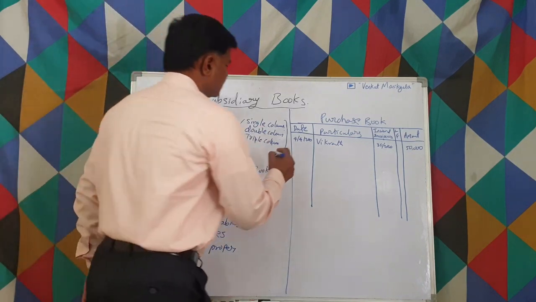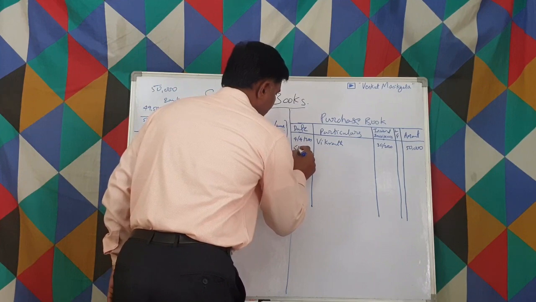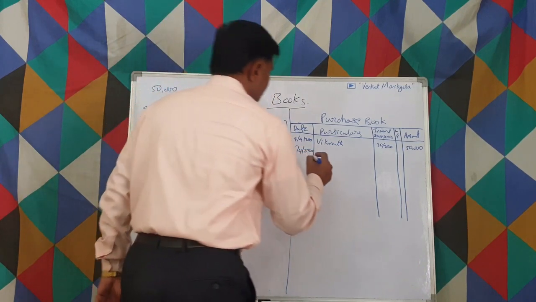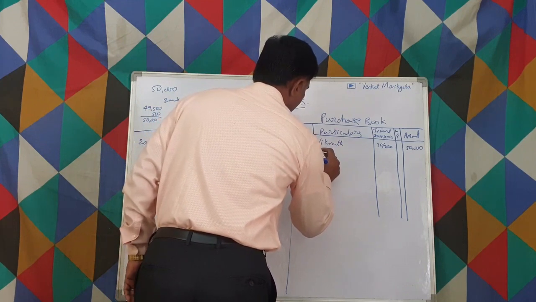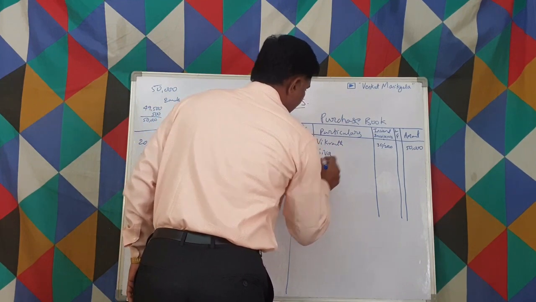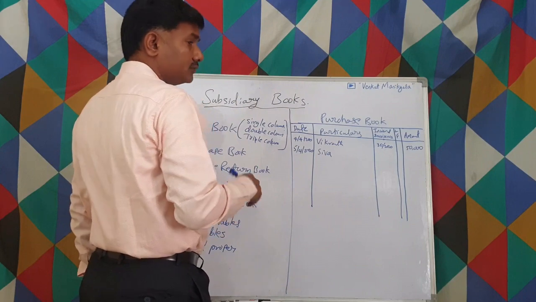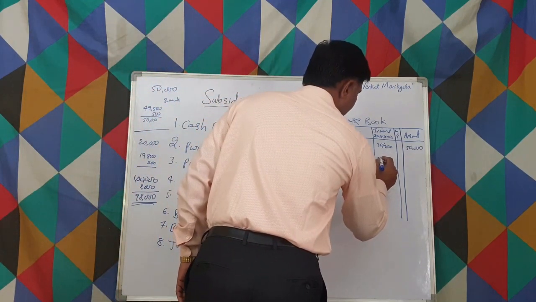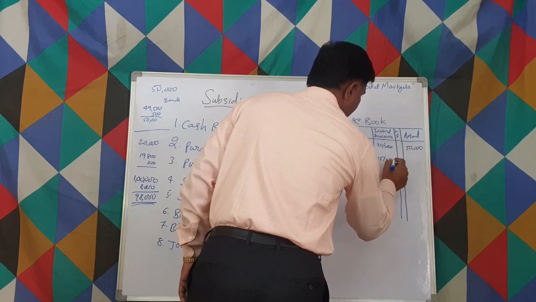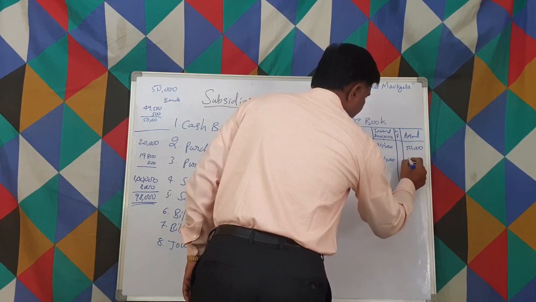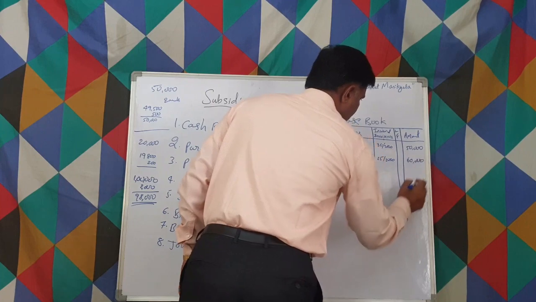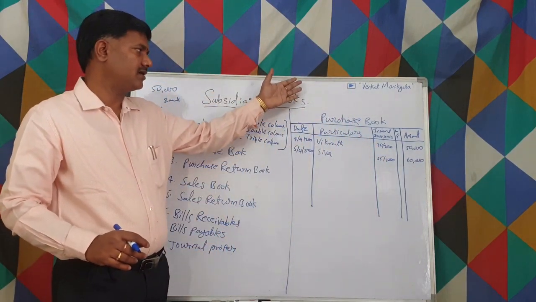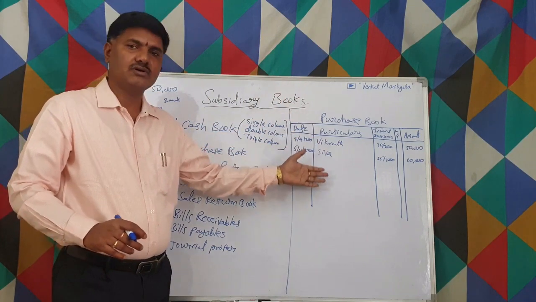Let us suppose we purchase other goods on 5th from, let us say, Shiva. From Shiva we purchased some more goods, and the invoice number would be 25 of 2020. It would be 60,000. Like that, whatever credit purchases we make, we go on writing.